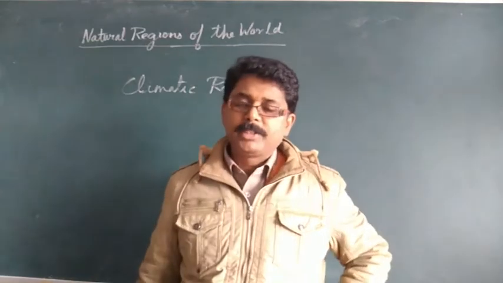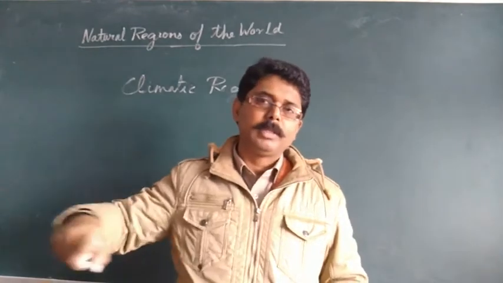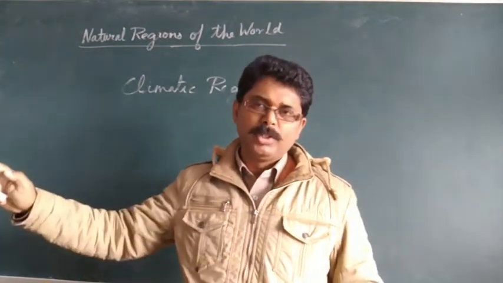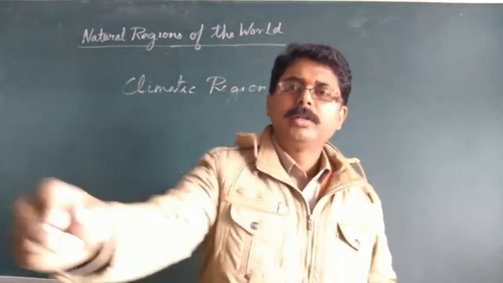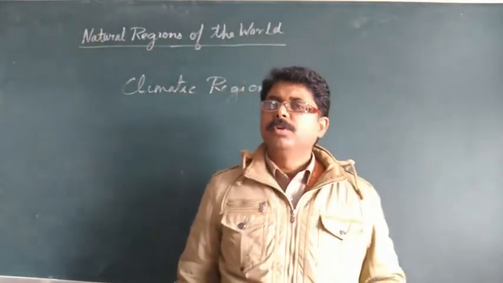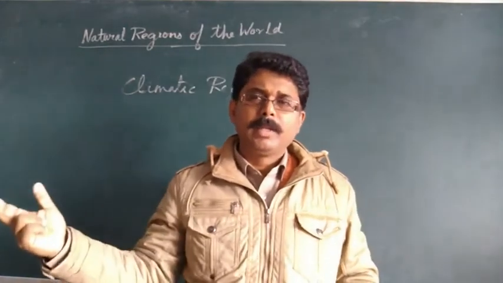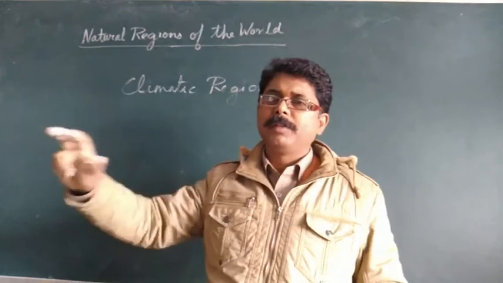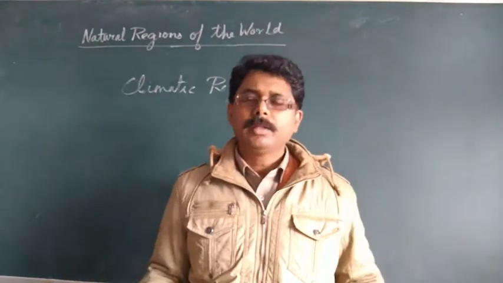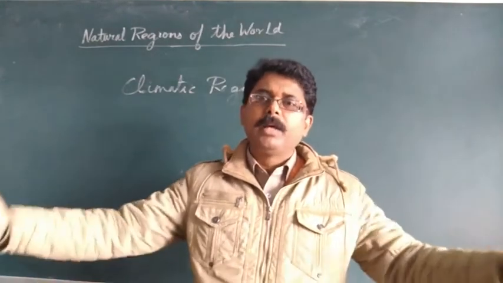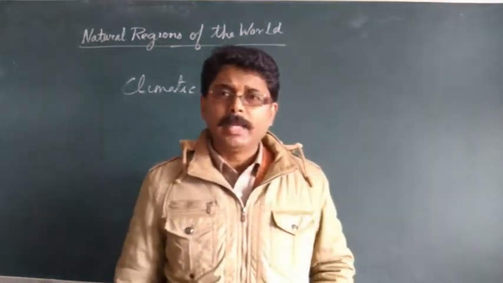Next, in the central part, in Russia, there is Siberia. That whole region is known as Siberia, covered with dense coniferous forest. Usually the coniferous forest is also known as the taiga region or taiga climate. All of you have studied the taiga type of climate in primary class. The taiga region is a region covered with coniferous forest, meaning all the trees are coniferous trees. The biggest taiga region is found in Siberia in Russia, and after its name this type of climatic region is also known as the Siberian type of climate.